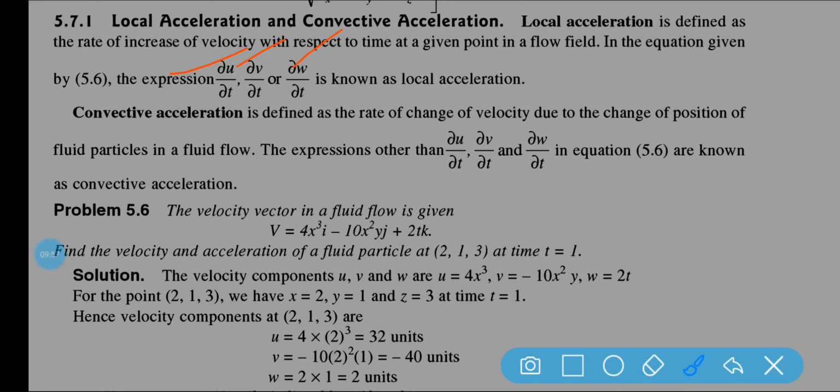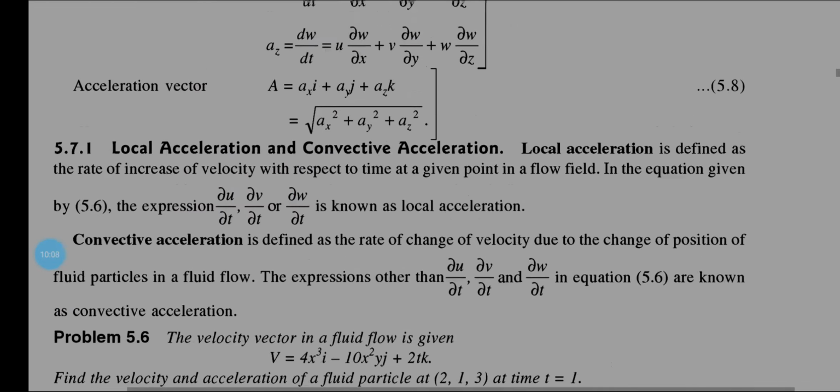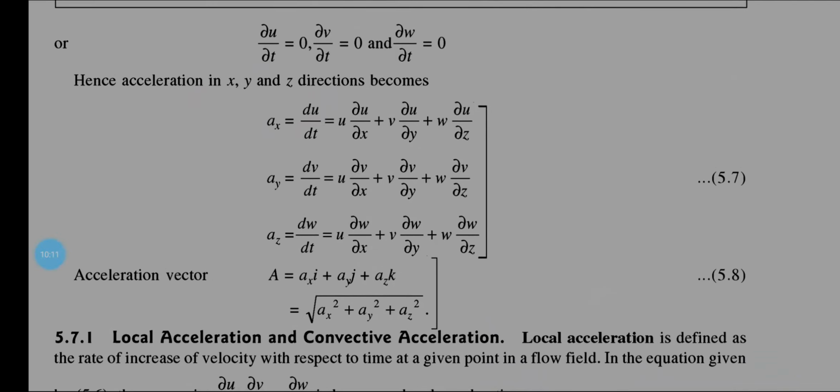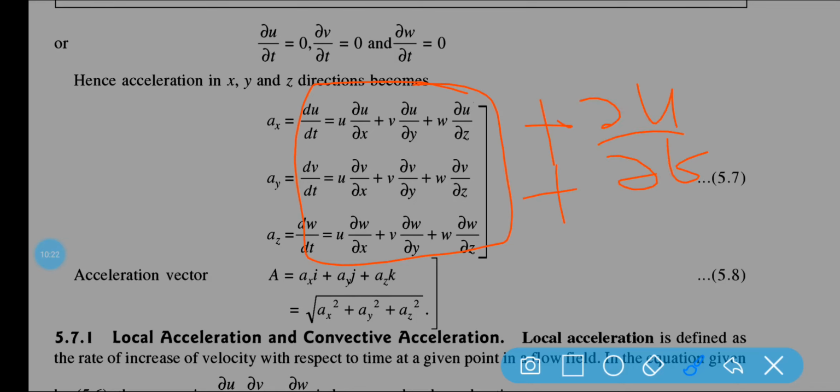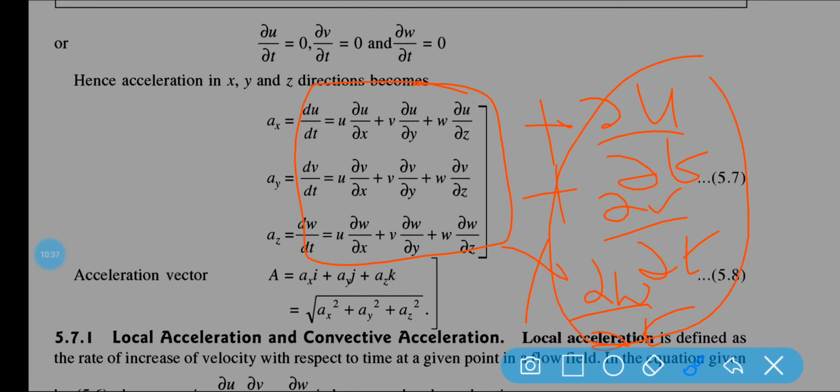And what do you mean by convective acceleration? Convective acceleration is defined as the rate of change of velocity due to change of position of a fluid particle in a fluid flow. Now you can see here, this part is known as convective acceleration, while del u by del t, del v by del t and del w by del t are the local acceleration.